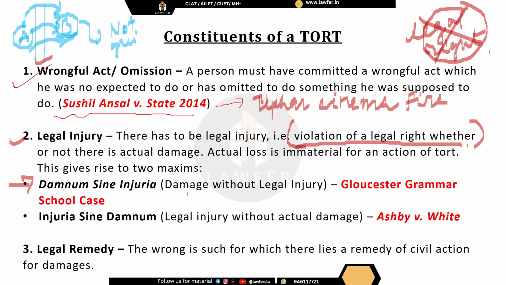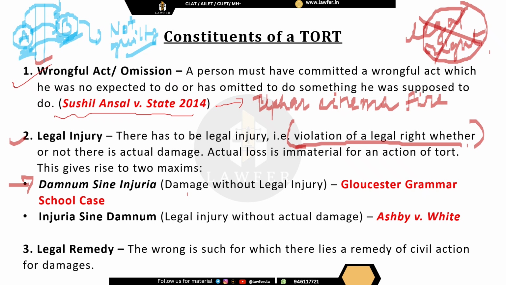Why? Because yes, monetary loss has taken place, school A has suffered financial losses, but no legal right has been violated because B also has the right to open up a school. So this has not infringed any of A's legal rights. So B is not guilty. Okay, this is the Gloucester Grammar School case. So this is damnum sine injuria. That means damage is there, but no legal injury is there.